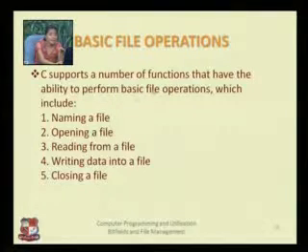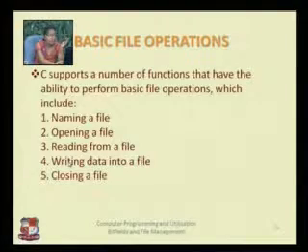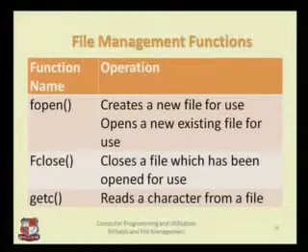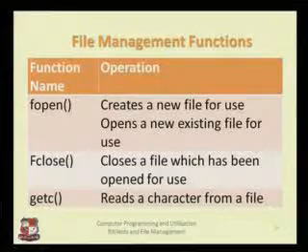The basic file operations which you can perform in C are naming a file, opening a file, reading from a file, writing into the file, and closing the file at the last, right? So they are the operations which you can perform on a file. For that, as I said, high level IO provides some functions which are given by default. As you are using stdio.h and conio.h, they are providing you the functions. Same way you have the IO related functions inbuilt in C's library, and they are listed here.